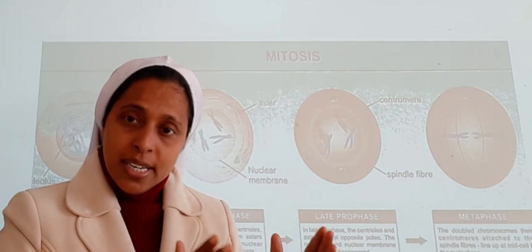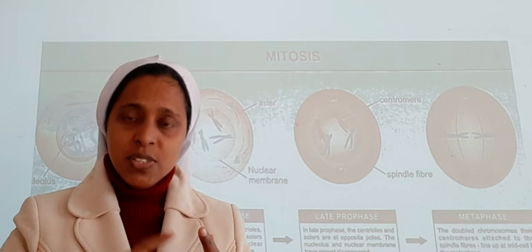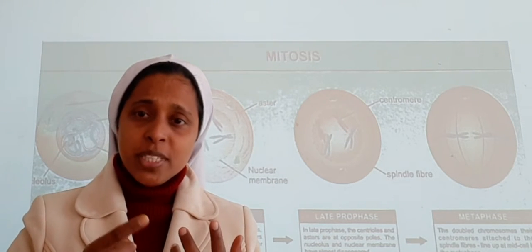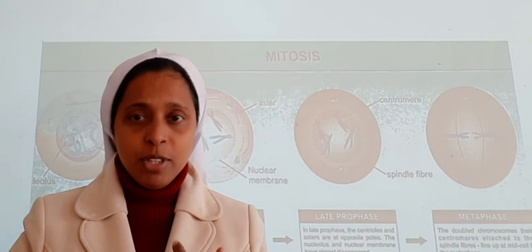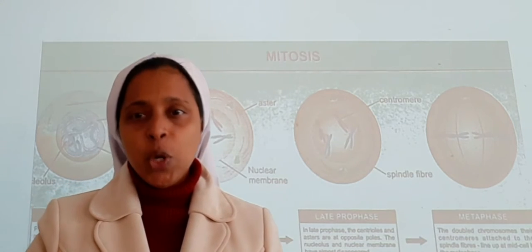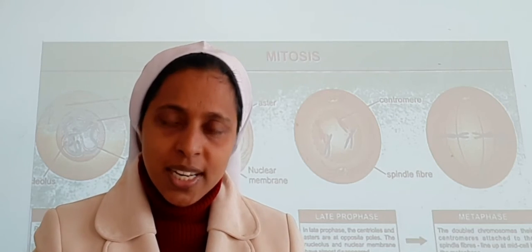That means the chromosome number and chromosome type you see in the parent cell, you can see the same in the daughter cell. That's why mitosis, or the M phase, is called the equatorial division. Hope the second point is clear to you.